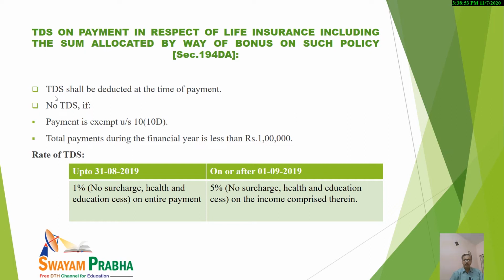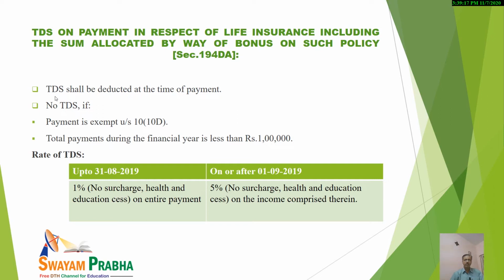But in case the payment falls under exempted incomes, it falls under section 10 subsection 10D, in that case, no TDS will be deducted. And in case total payment during the financial year is up to rupees 1 lakh, it is not more than 1 lakh, even in that case, no TDS will be deducted.